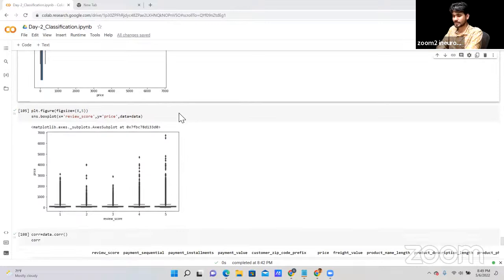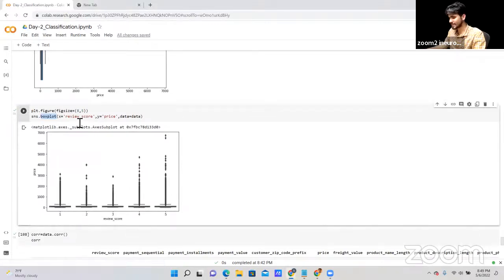Okay, now the next, I'm just defining the figure size. In the box plot, I'm defining the X and Y, review score and price, and whatever the data that we are using. You can define the data, whatever data name you have, here. So now, as you can see, let's define the first one, this one.